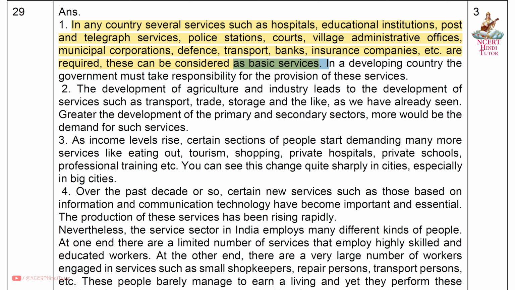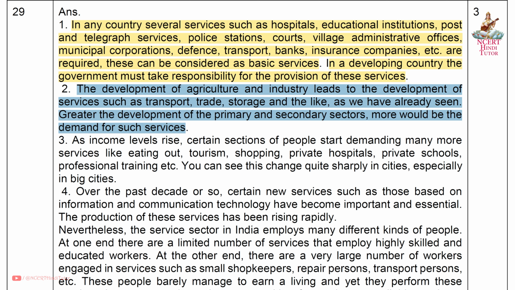In a developing country, the government must take responsibility for the provision of these services. Second, the development of agriculture and industry leads to the development of services such as transport, trade, storage, and the like, as we have already seen. The greater the development of the primary and secondary sectors, the more would be the demand for such services.